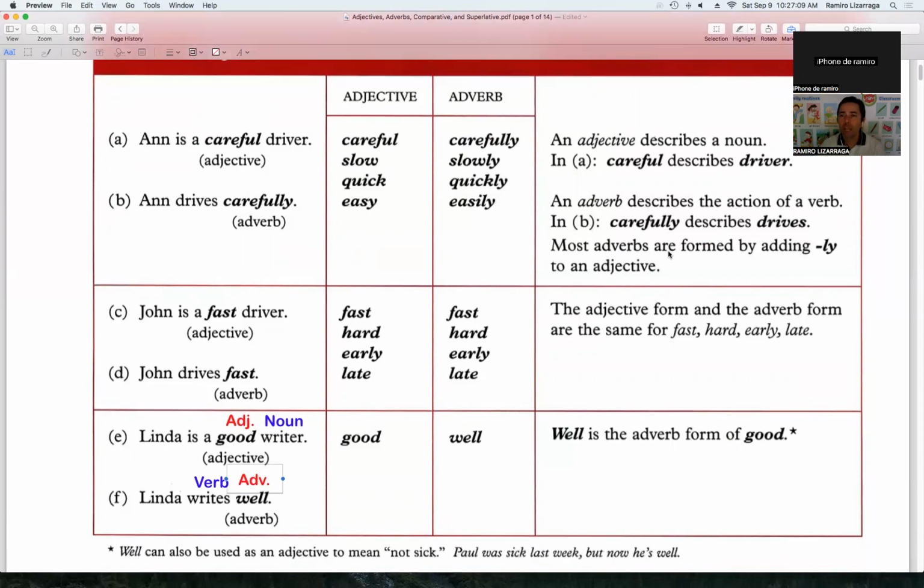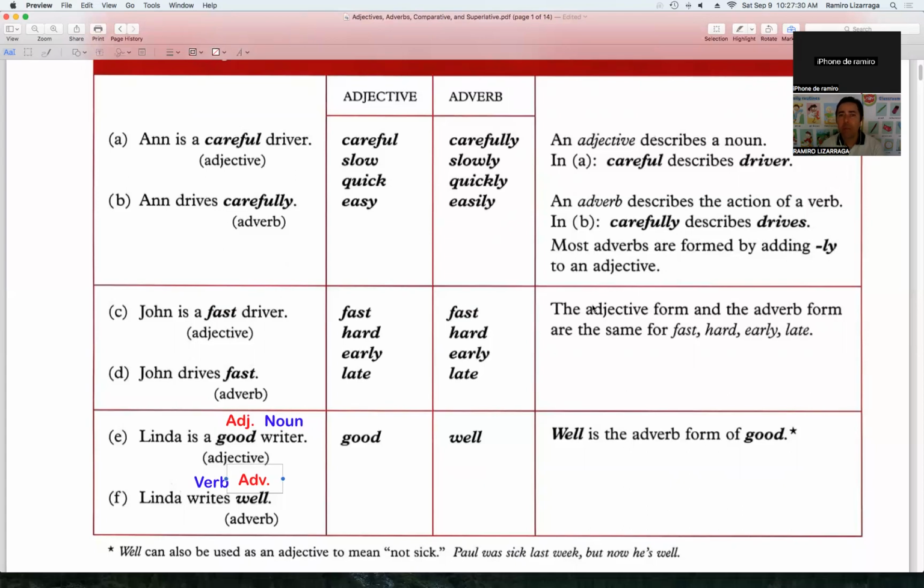Most adverbs are formed by adding ly to an adjective. This is how you can tell that the word is an adverb.